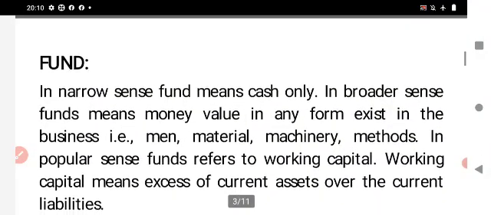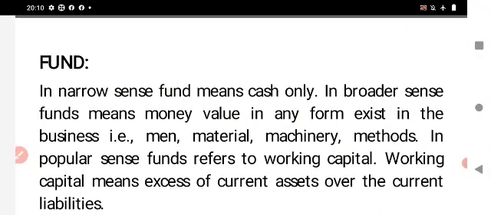Next topic is meaning of fund. In a narrow sense, funds means cash only. In a broader sense, funds means money value in any form that exists in the business enterprise, that is men, material, machinery, methods. These are collectively called the money value of the business enterprise, which is called funds.